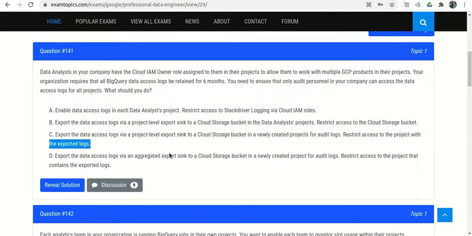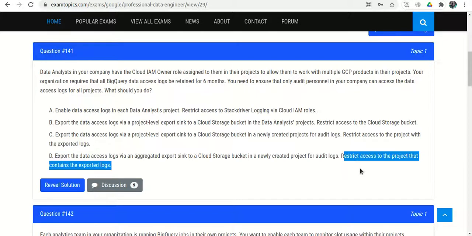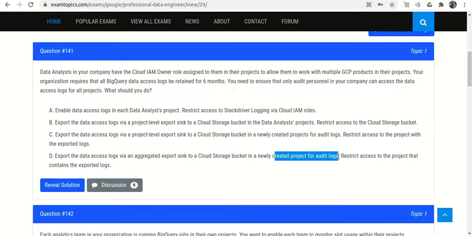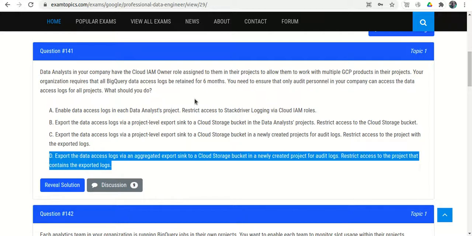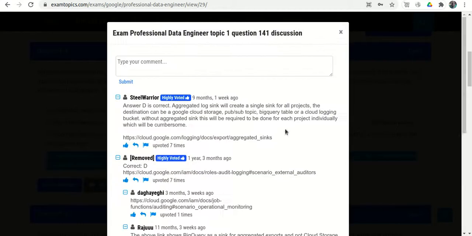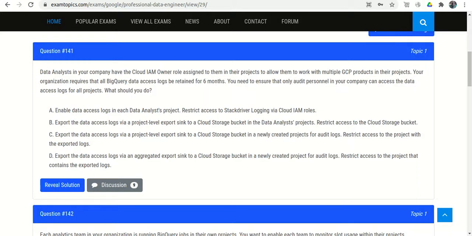So that is wrong. We need to restrict the access of the project that contains the exported logs, because we store the logs into a different project, and we want to restrict the access of that project. So option D is satisfying all our criteria. So option D is the correct answer.